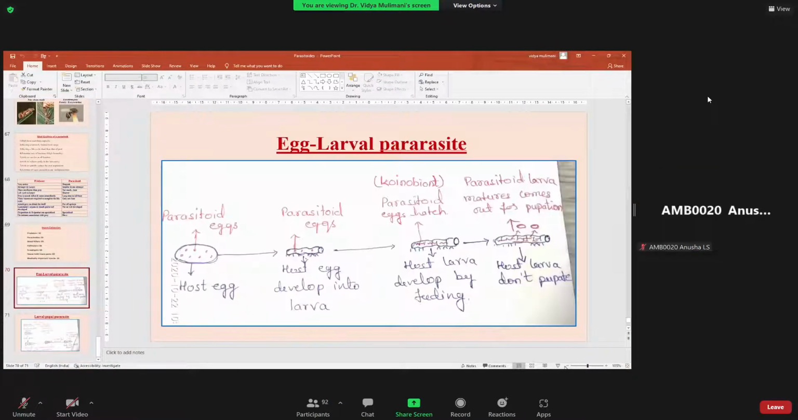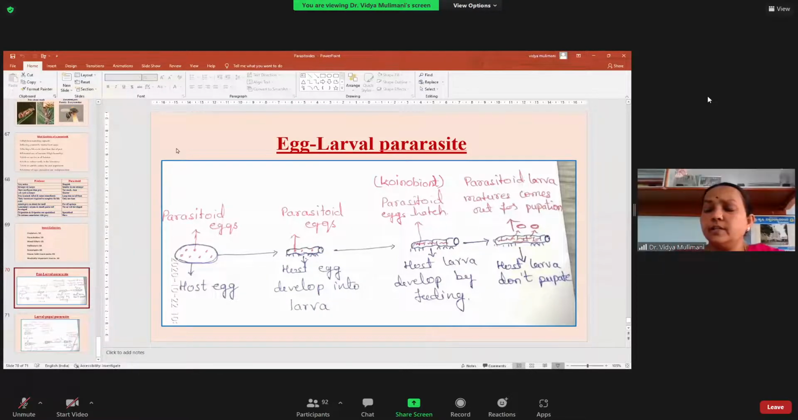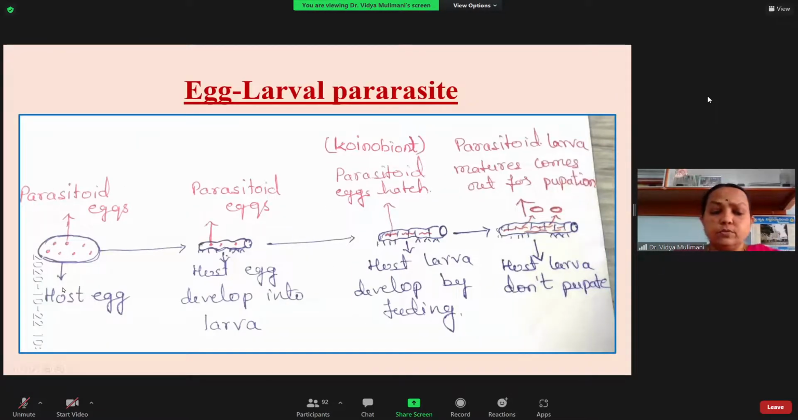So in this photograph, I can just explain to you what the egg larval parasitoid is. This is the host egg. These are the parasitoid eggs. Just now in the photograph, you have seen the female laying the egg into the egg of the host. After that, the egg of the parasitoid does not hatch. It will be in a dormant or inactive condition.